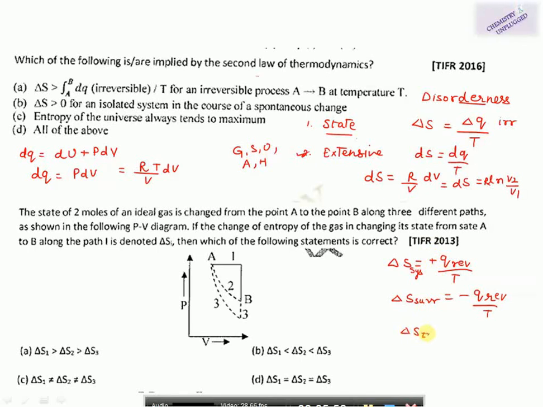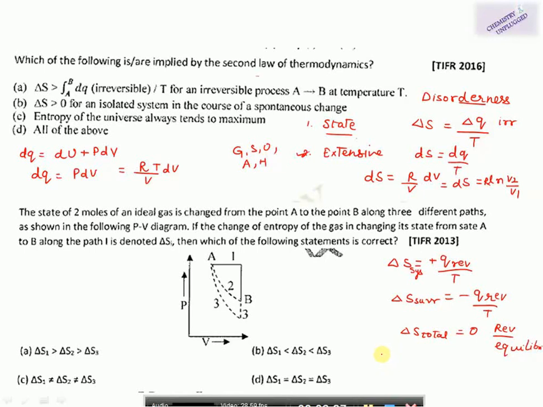So for a reversible process the total entropy, meaning entropy of the system plus entropy of the surroundings, will become 0. It is only for a reversible process. Reversible process means the system is in equilibrium, and when it is in equilibrium, there is no entropy change. It is an ideal condition, but actually no reversible process is possible.